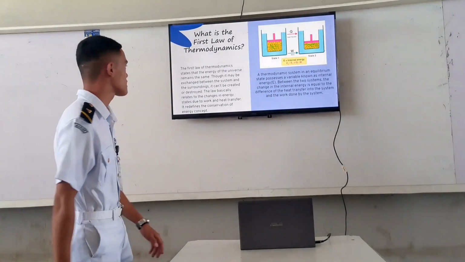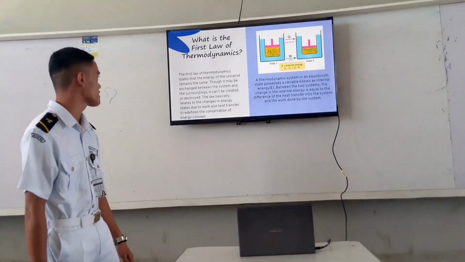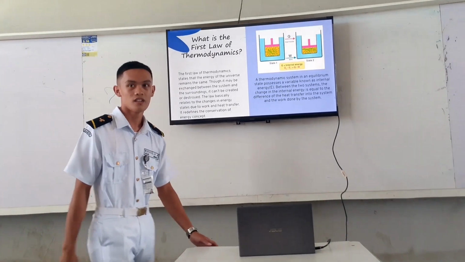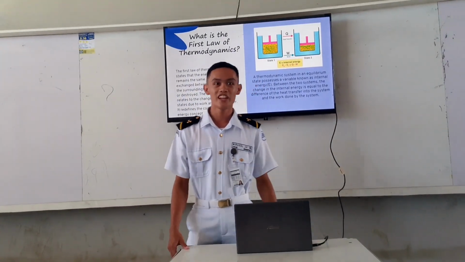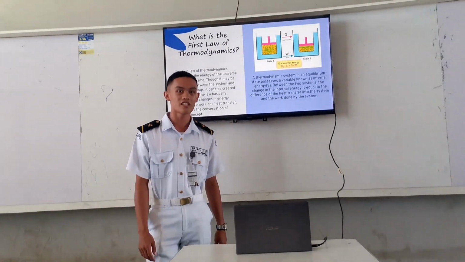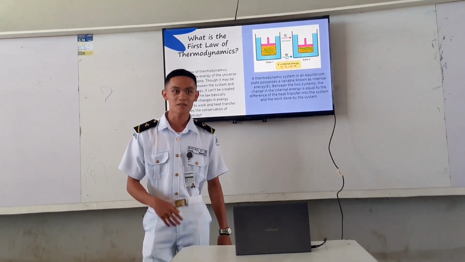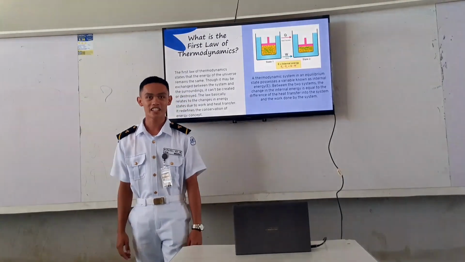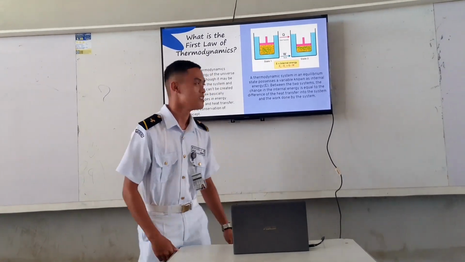So, what is the first law of thermodynamics? It states that the energy of the universe remains the same. The total energy in the universe doesn't change. Energy can move between a system and its surroundings, but it can't be created or destroyed. It explains how heat or work affects energy, emphasizing conversion.